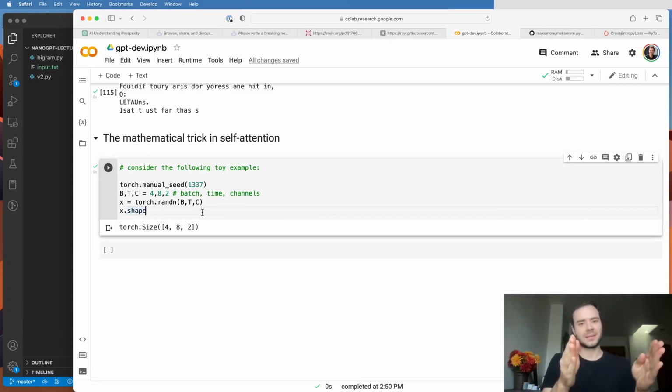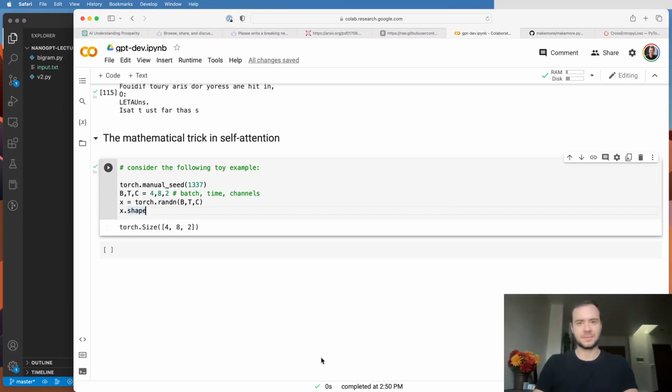Now, of course, just doing a sum or an average is an extremely weak form of interaction. This communication is extremely lossy. We've lost a ton of information about the spatial arrangements of all those tokens. But that's okay for now. We'll see how we can bring that information back later. For now, what we would like to do is, for every single batch element independently, for every t-th token in that sequence, calculate the average of all the vectors in all the previous tokens and also at this token.